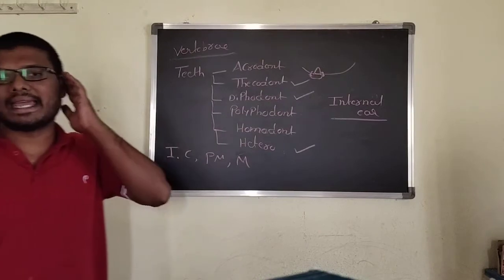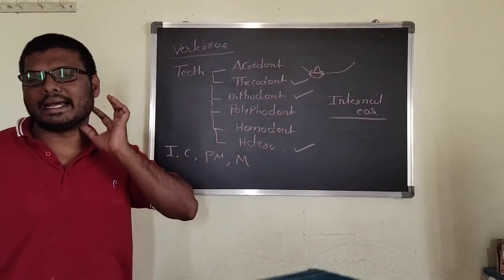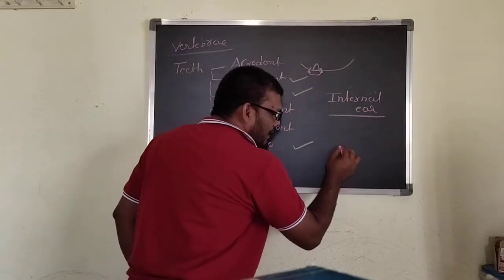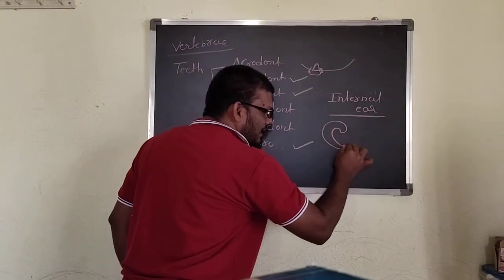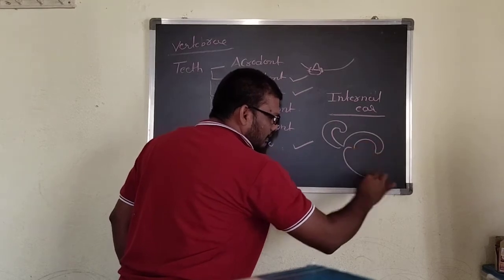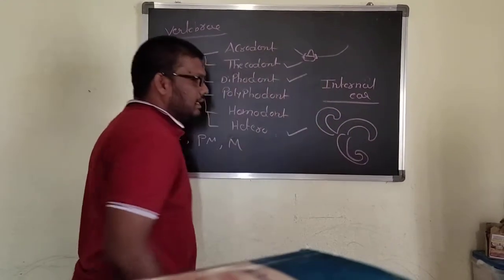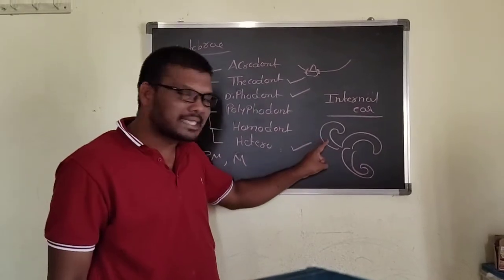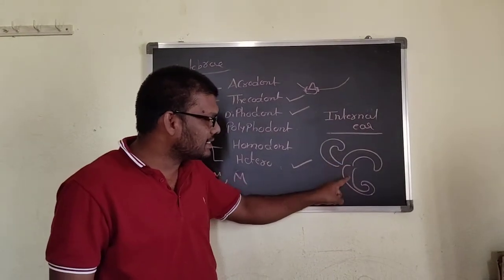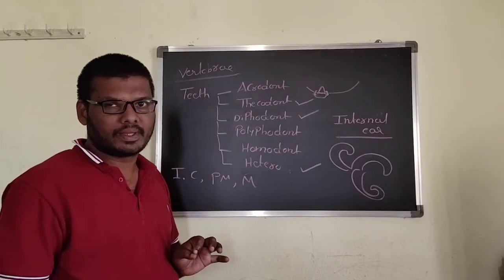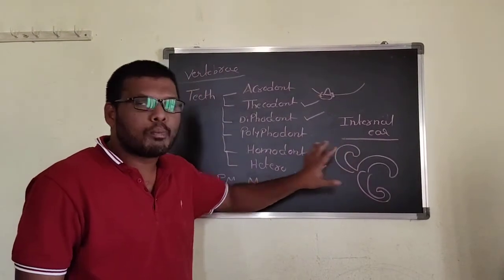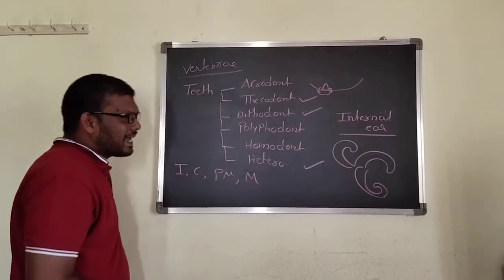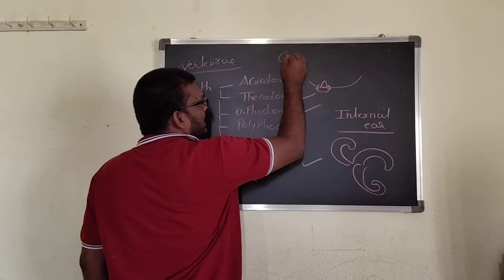For us, the ear has the external ear, middle ear, and internal ear. In the internal ear, semicircular canals are present. Mostly in vertebrates, how many semicircular canals are present? Three semicircular canals are present. They help maintain the posture of our body. We will discuss that later. And then another character is the cranial nerves.